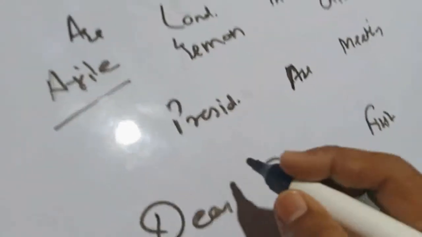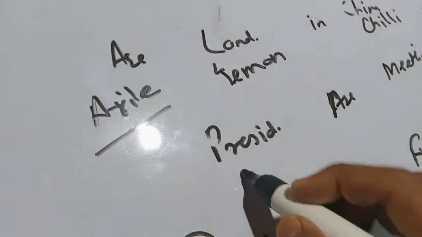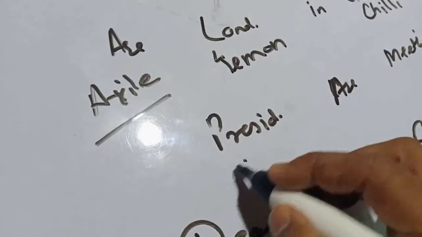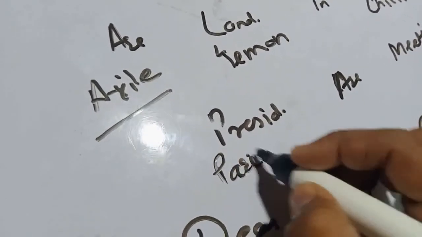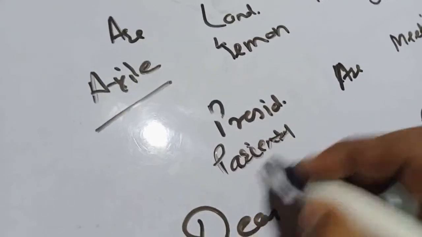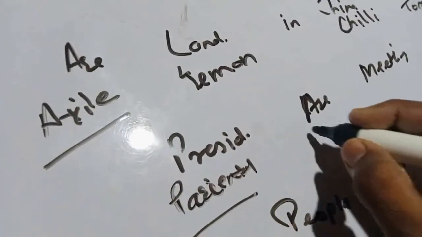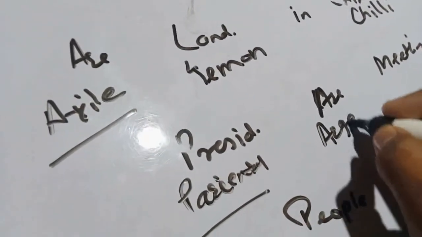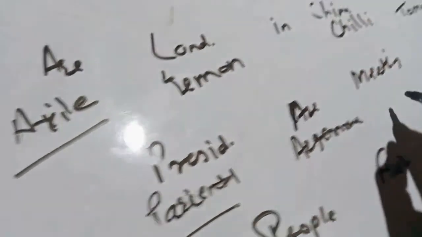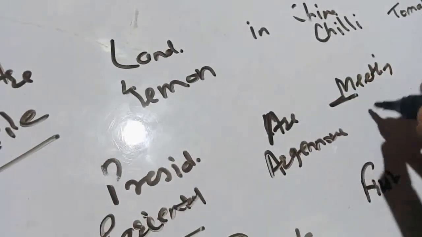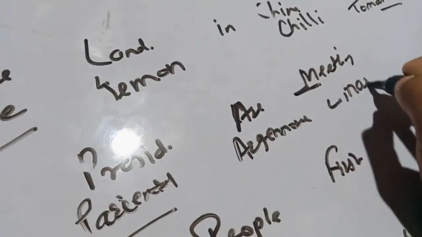Now coming toward the next, that is, presidents are meeting. So presidents stands for the parietal presentation, in which the R stands for argemone, and in meeting, M stands for mustard.